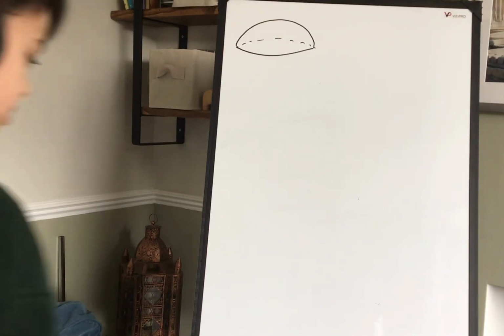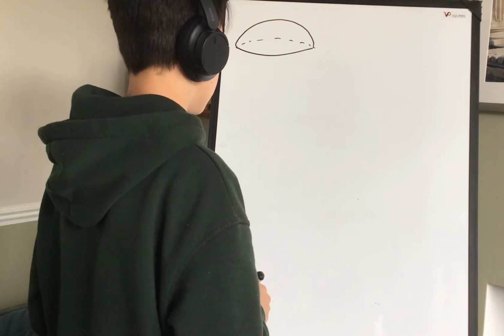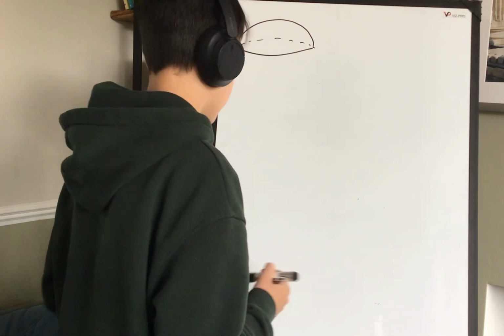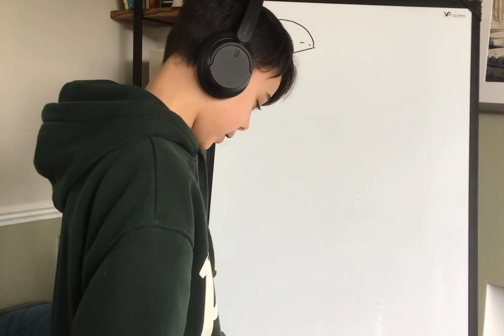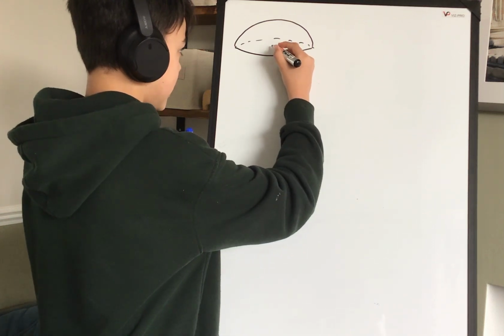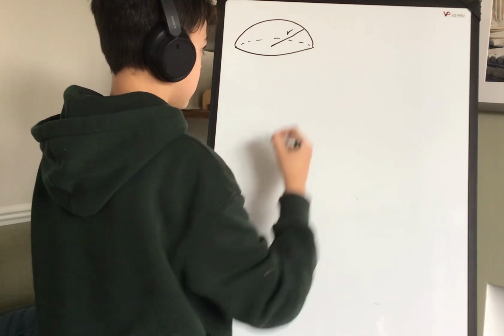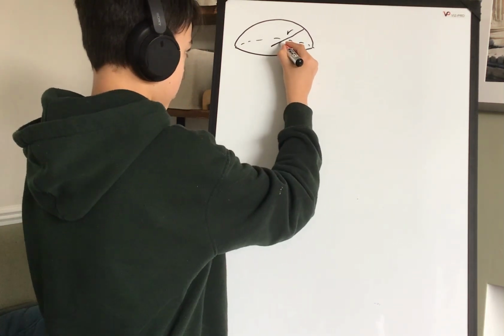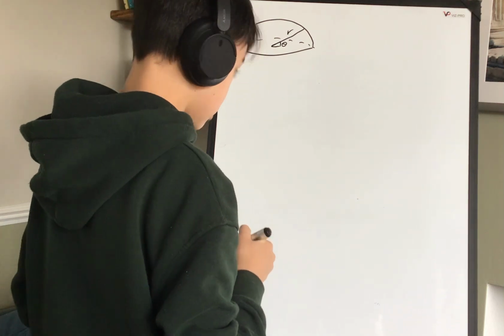Okay, I'm just going to be proving the formula for the surface area of a sphere. So this is a hemisphere, but it's easier to work with for now. It has a radius of r, so let's draw that in. And let's also draw an angle theta.